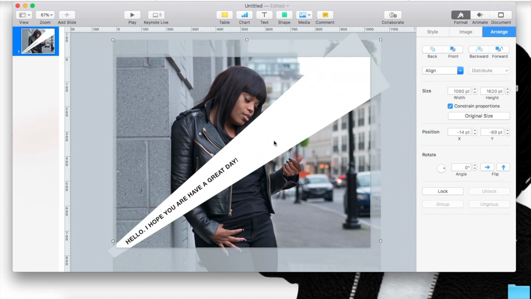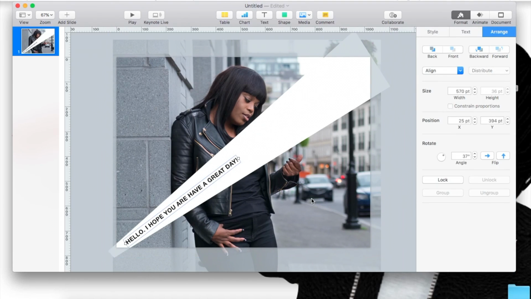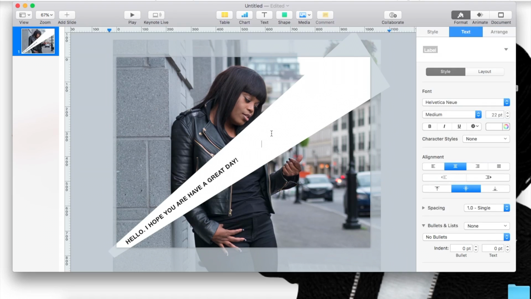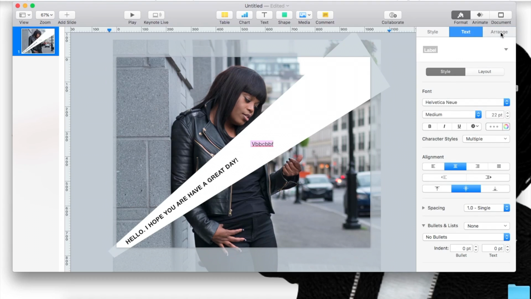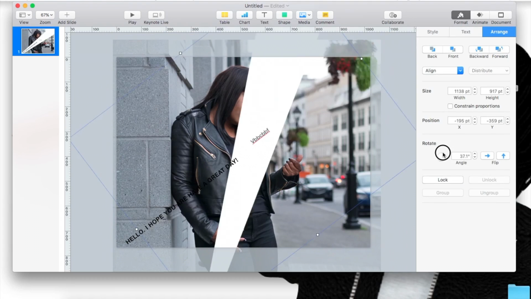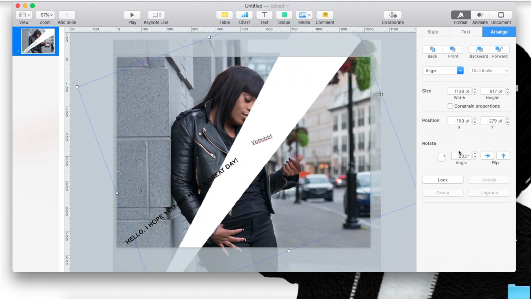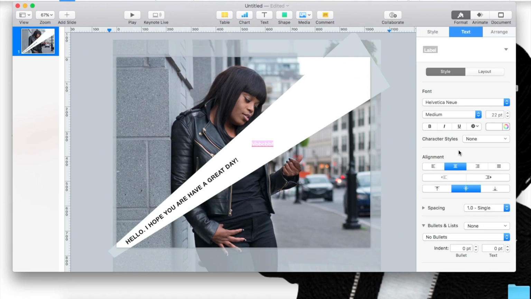You can also add text in the shape that you created, but I tend to not add text to a shape because then you can't move it around. Or maybe you can. No, you can't, because then it's just going to move the shape around. So I just add the text.